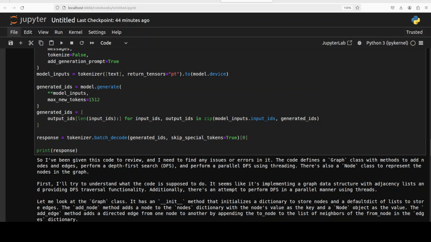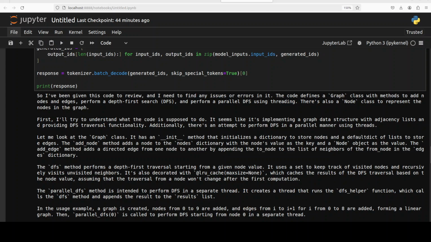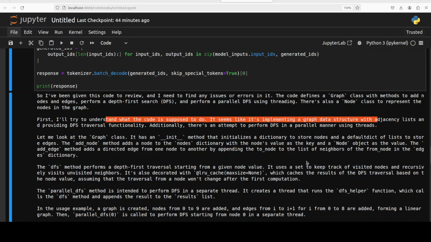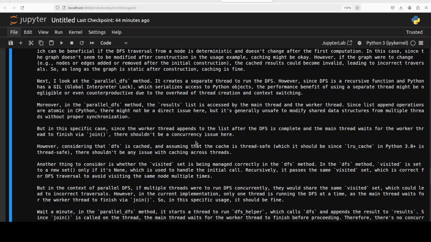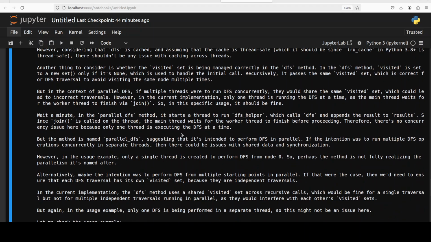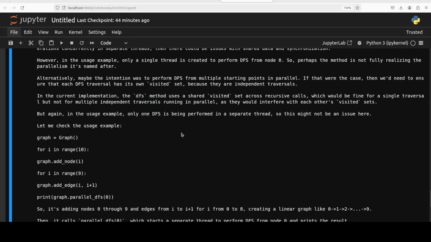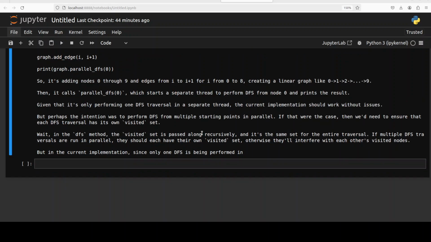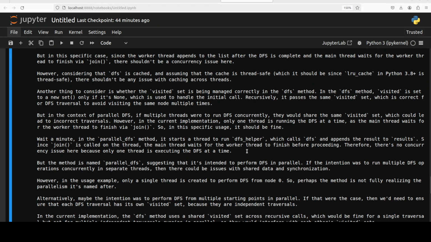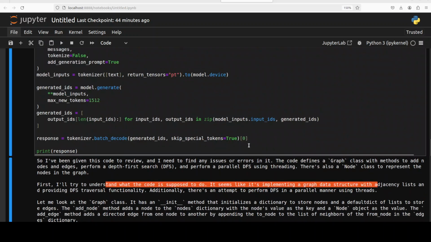There you go. It seems like another fabulous response. So it has been given this code to review and it needs to find any issues. It is trying to understand what the code is supposed to do. It seems like it's implementing a graph data structure, and then it is going through the code, rethinking, and using an example. It came up with its own example, running the code through it. Maybe I'll just try to ask it to make it short.